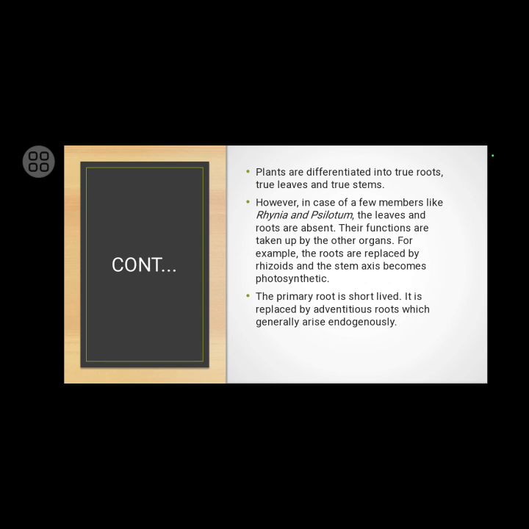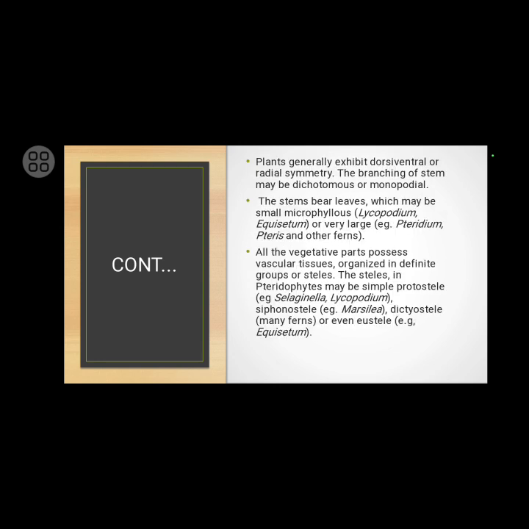The primary root is short-lived. It is replaced by adventitious roots which generally arise endogenously. Plants generally exhibit dorsiventral or radial symmetry. The branching of stem may be dichotomous or monopodial. The stems bear leaves which may be small microphyllous like in Lycopodium and Equisetum, or very large, example Pteridium, Pteris, and other ferns. All the vegetative parts possess vascular tissues organized in definite groups or steles.